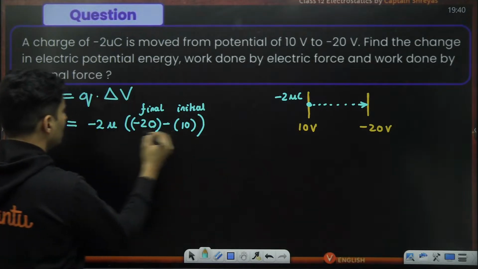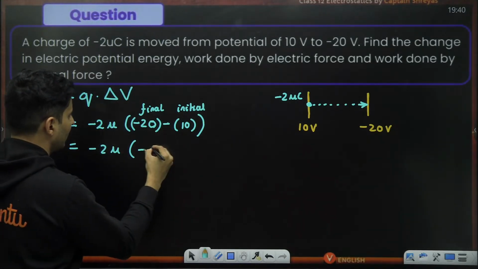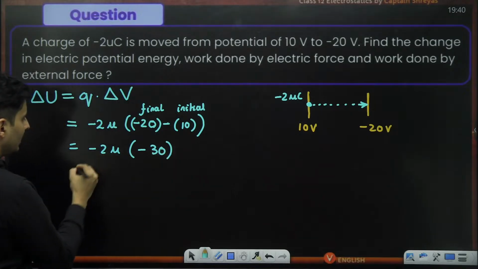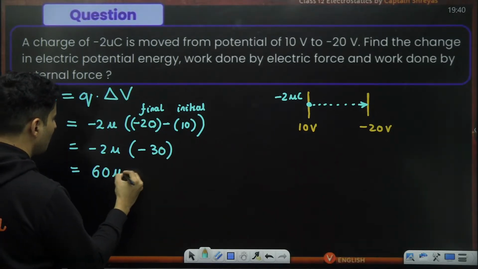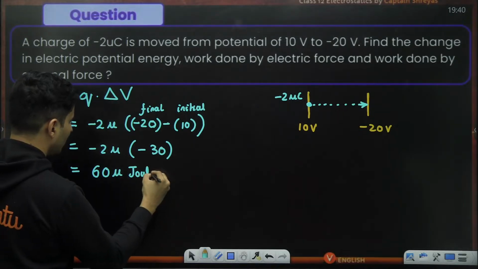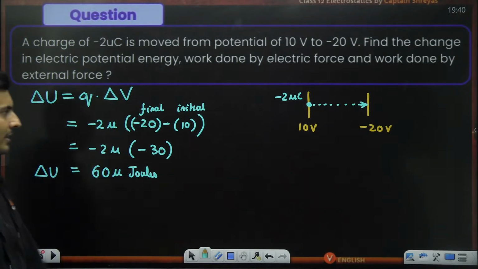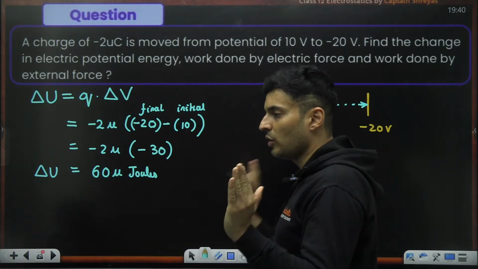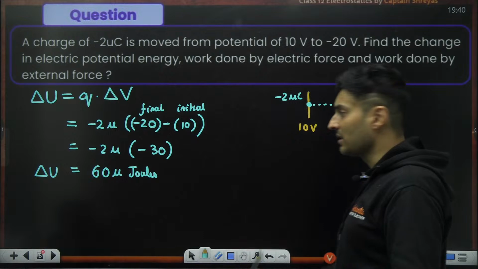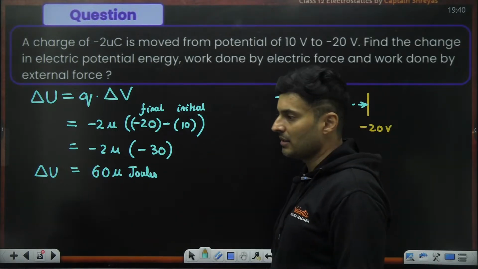Keep that in mind. This will become -2 micro into (-20 minus 10), which is -30. Negative negative will become positive. 2 3s are 6, so it will become 60 microjoules. That is the change of electric potential energy. Use the formula directly, do not play with signs. Use the signs as they are. Voltage difference is final minus initial.